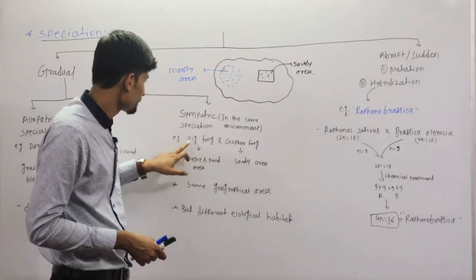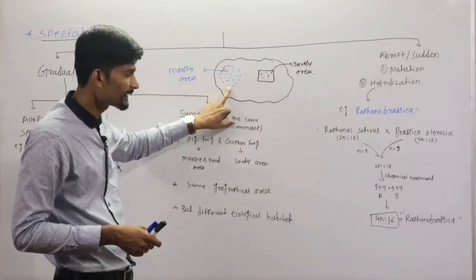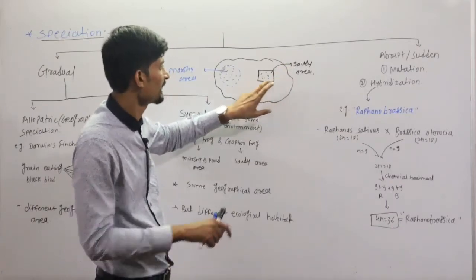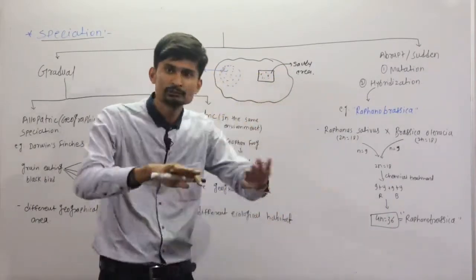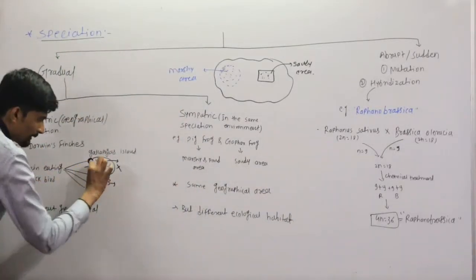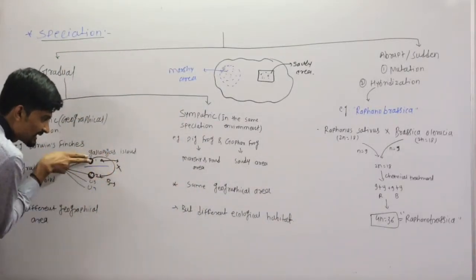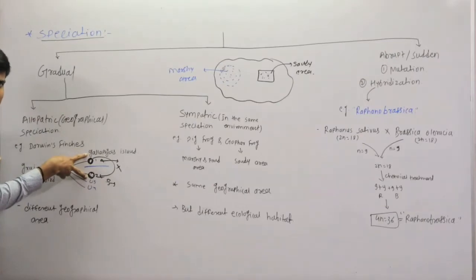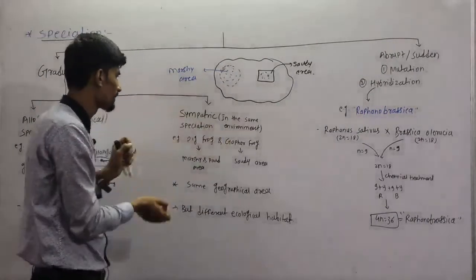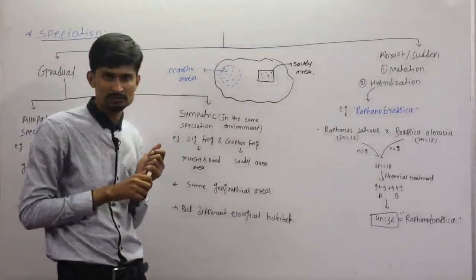The pig frog is present in the marshy or pond areas, and the gopher frog is present in the sandy area. But these two are present in the same geographical area. But in allopatric speciation, the two areas are separated by geographical conditions. So that is the main difference between allopatric and sympatric speciation.